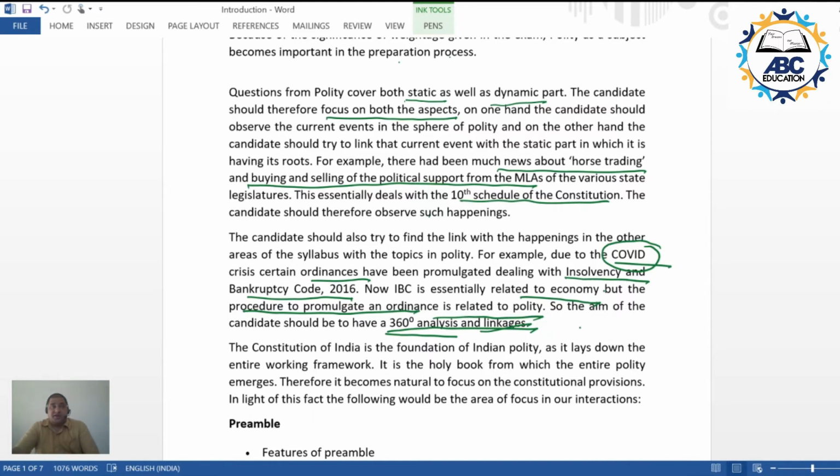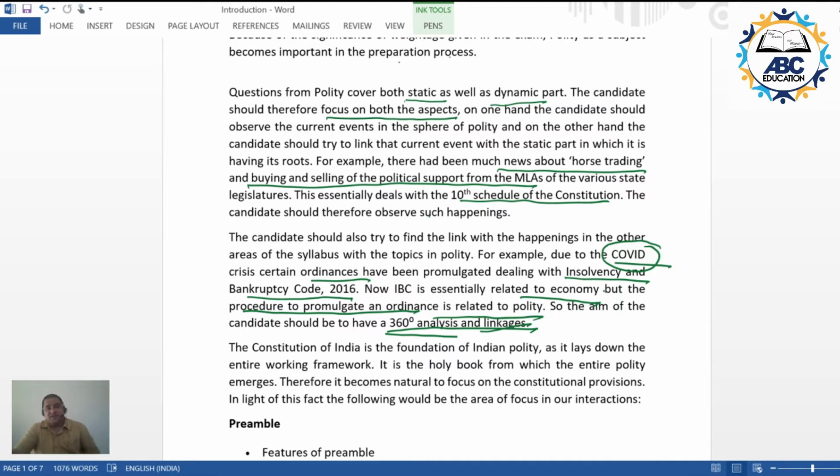The straightaway link between science and technology and polity, an example in this regard, would be the Ministry of Science and Technology, the Department of Science and Technology. In the Constitution, if one wants to find science and technology, then one has to look into the fundamental duties, where one of the provisions says that development of scientific temper should be the aim of every individual in India.